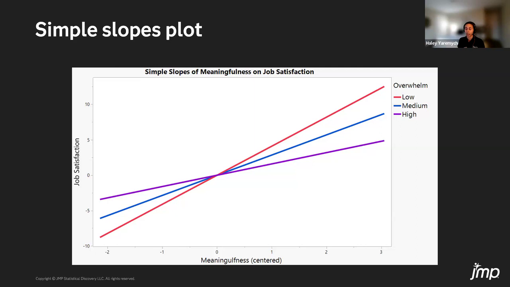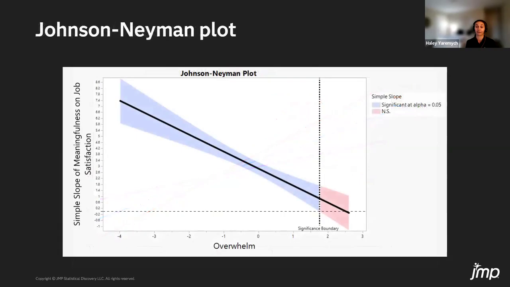And in addition to a plot like this, we often need or want a little bit more detail about the values of these simple slopes, as well as their statistical significance at different levels of the moderator. And just as an example, I've shown that here for high and low levels of overwhelm. And so beyond a simple slopes plot, we can take things a step further. And there are other methods that we can use to get even richer information about the nature of this moderation. And so one state-of-the-art method for doing this, which is very popular in the social sciences, is something called the Johnson-Neyman technique. And so this technique provides a lot more detail than a simple slopes plot.